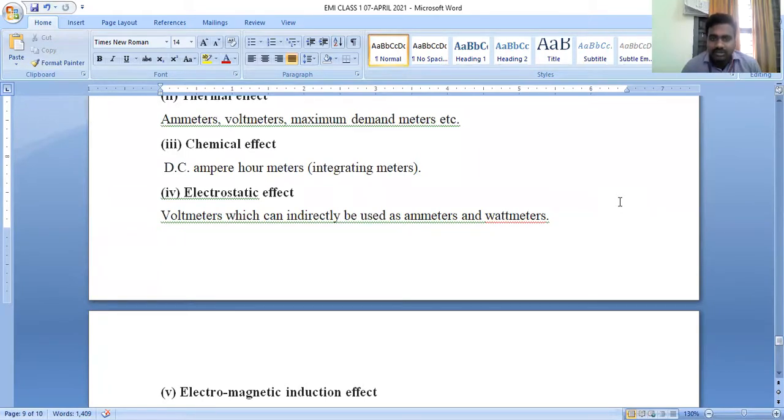What is meant by calibration? Calibration is nothing but a synonym for measurement. We can say calibration, or we can use the term measurement. Both are the same. Right? Anyone having any doubt?